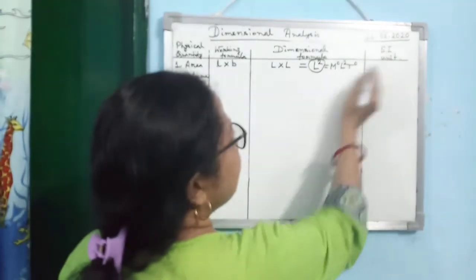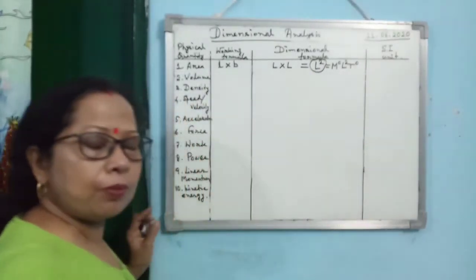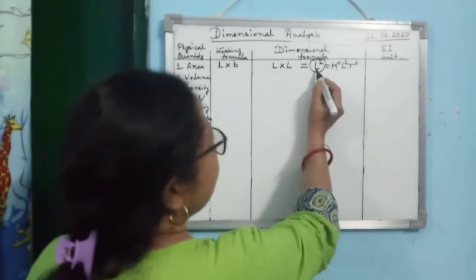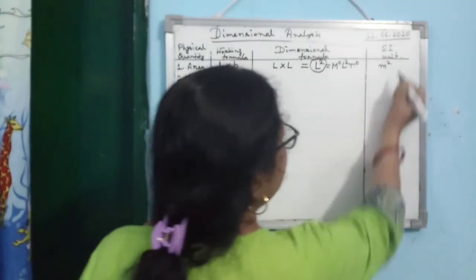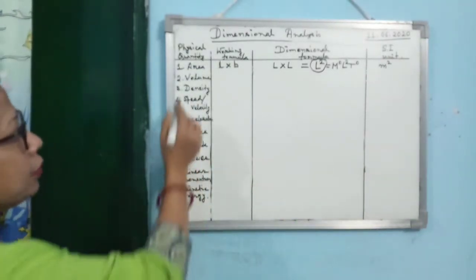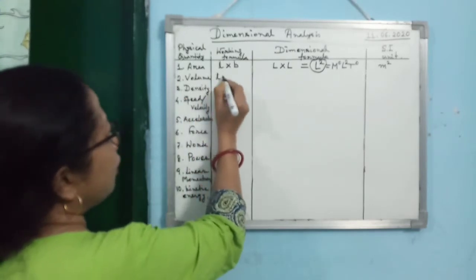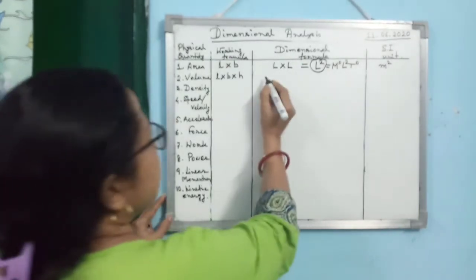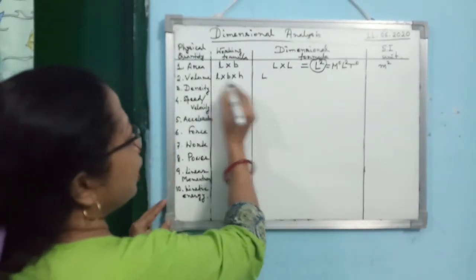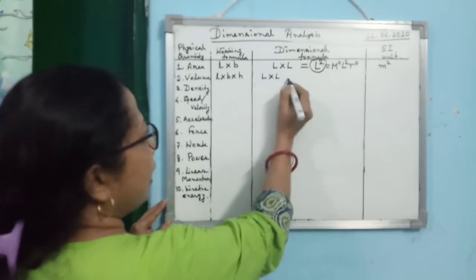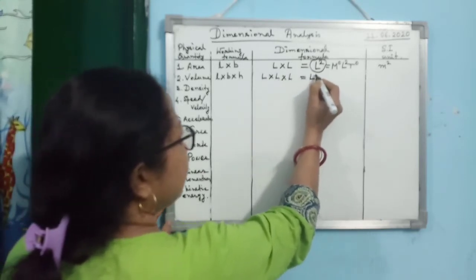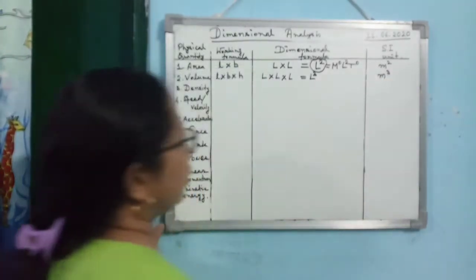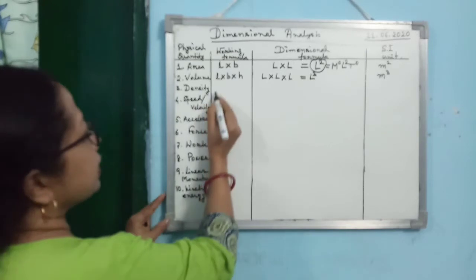Now what will be the SI unit? From the dimensional formula one can easily find the SI unit. What is the unit of length? Meter. So the SI unit is meter square. Then come to the next one, volume. Volume is length into breadth into height. The dimensional formula for length is L, for breadth also L, for height also L. So you are getting L cube. So what is the SI unit? Meter cube.